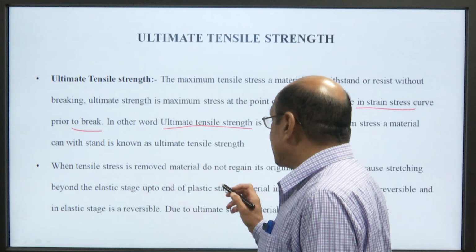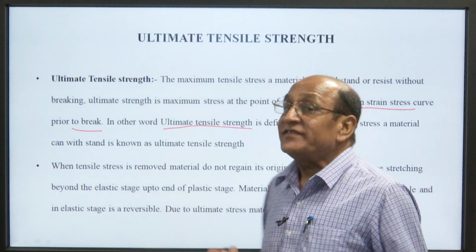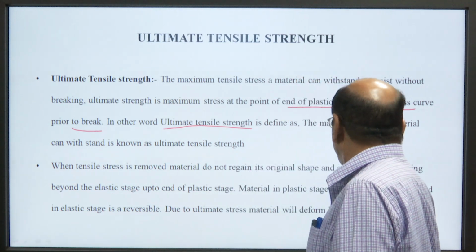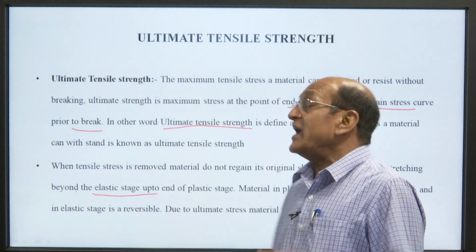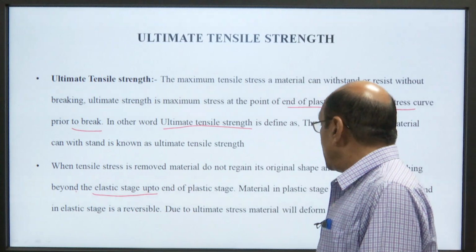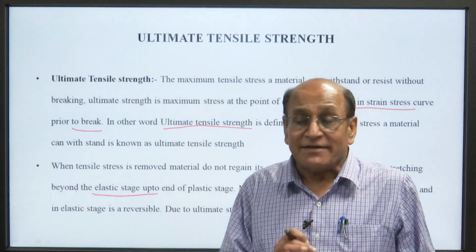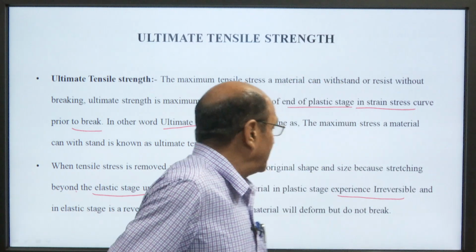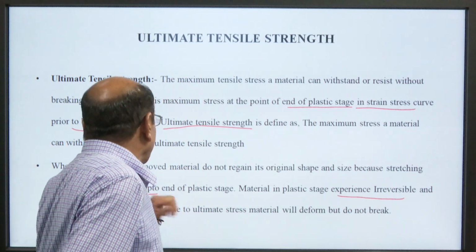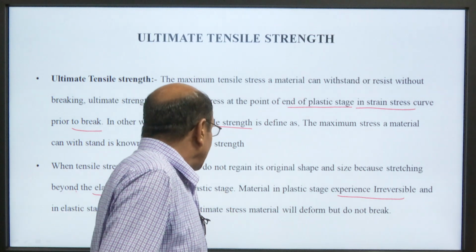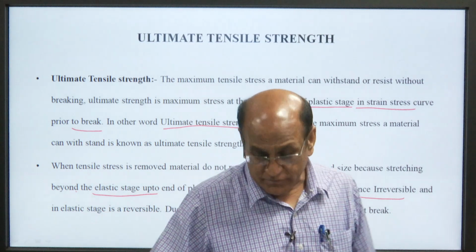When tensile stress is removed, the material does not regain its original shape and size, because it has been stretched beyond the elastic stage up to the end of the plastic stage. The material in the plastic stage experiences irreversible deformation, while the elastic stage is reversible. Due to ultimate stress, the material will deform, but does not break.